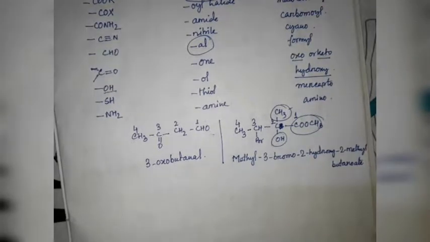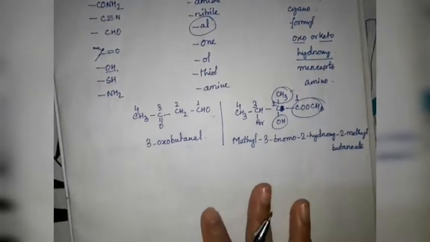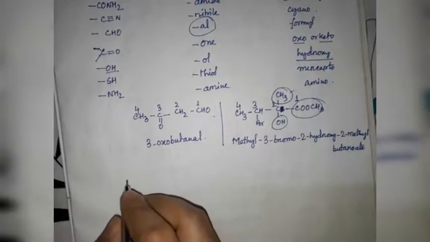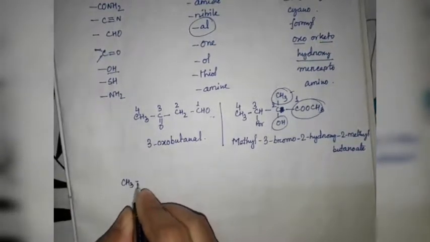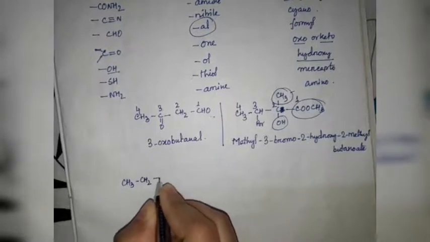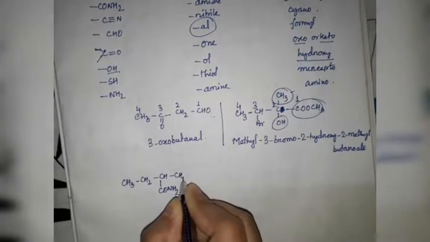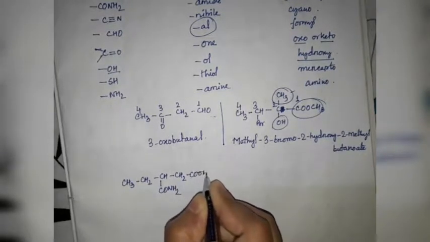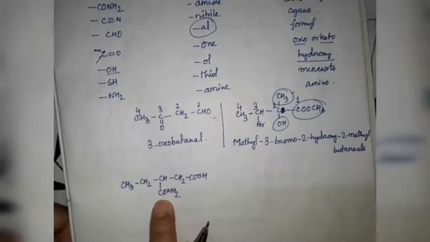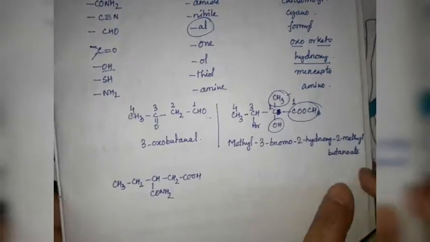Let's take another example. Suppose CH3CH2CH(CONH2)CH2COOH. Here CONH2 and COOH are two functional groups.